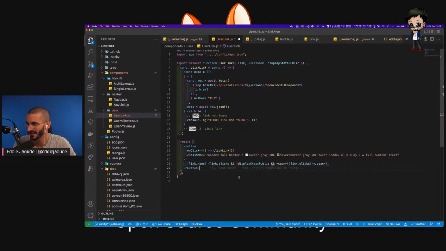What have I done wrong with this? I've got the brackets in the wrong way. That's a bracket with that. Maybe you can't nest them. Oh no, because link clicks and... okay, that's fine. That's even easier. I don't need to do that. What I can do is just say link, if it's enabled and there's link clicks, because some of them don't have clicks yet because it'll be a new account and so forth. There you go, that should work.